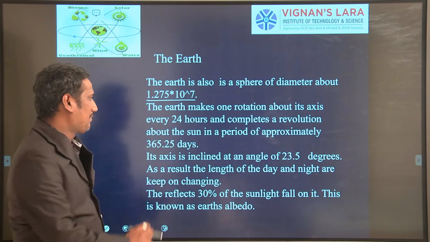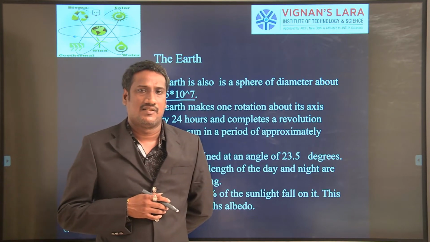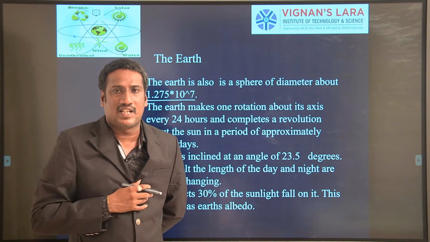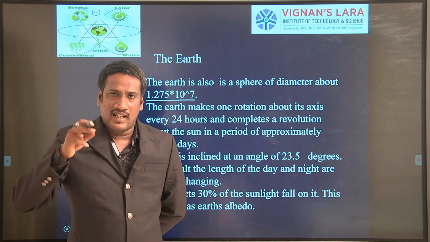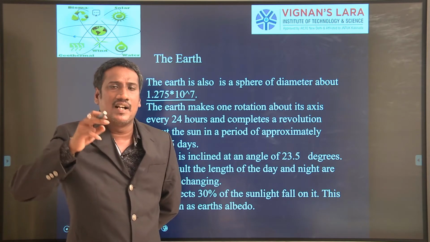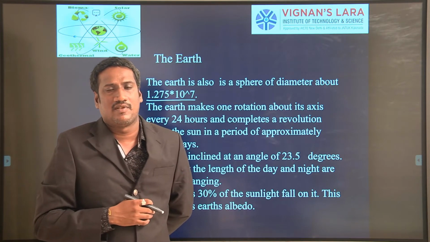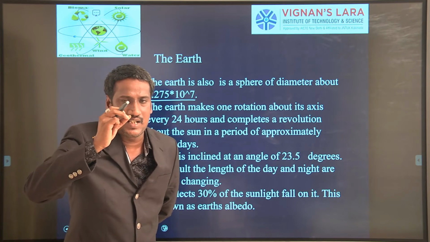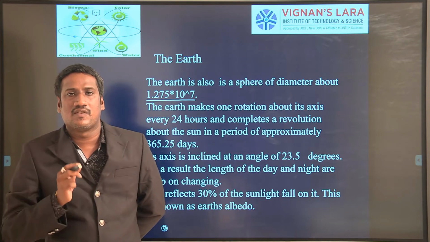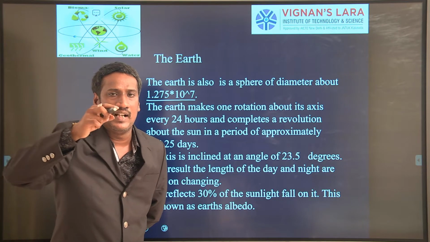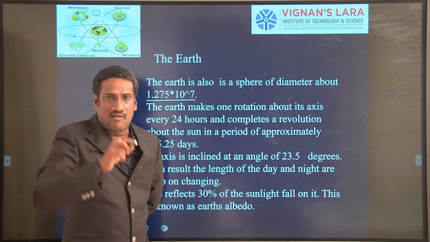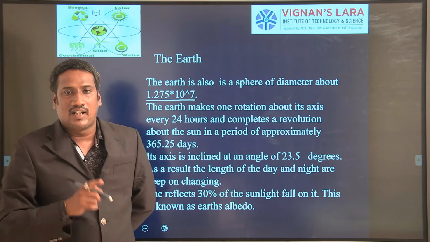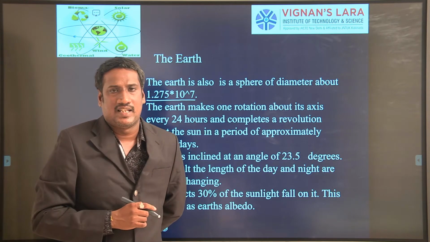Already we have discussed that the sun rotates around its own axis once every 4 weeks. Here the earth will rotate about its own axis and also about the sun. It rotates about its own axis in 24 hours, whereas it will take 365 days to make a single rotation around the sun.